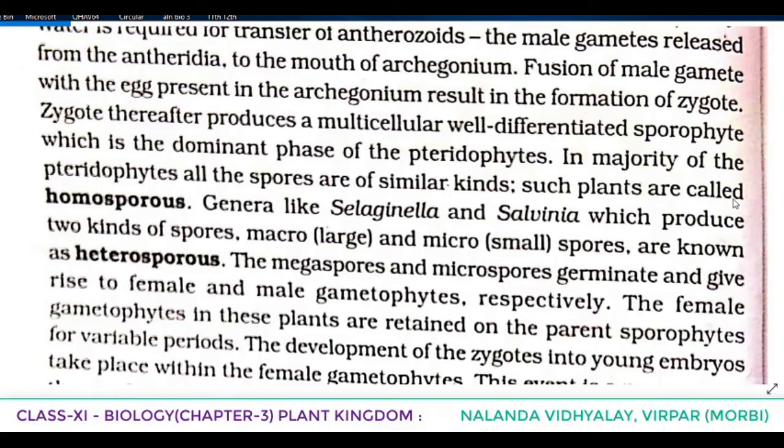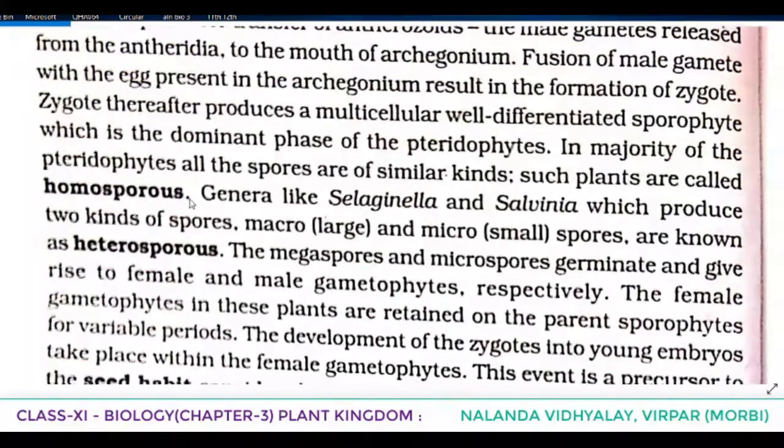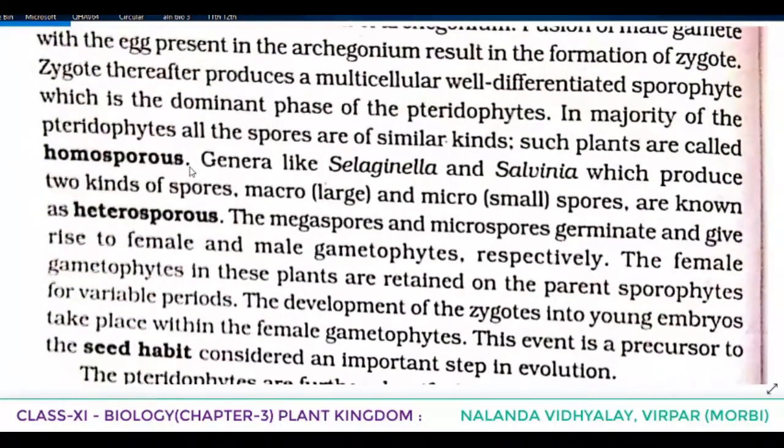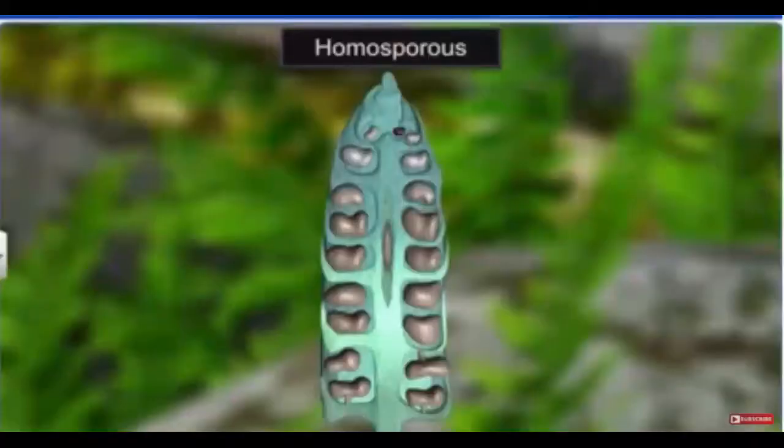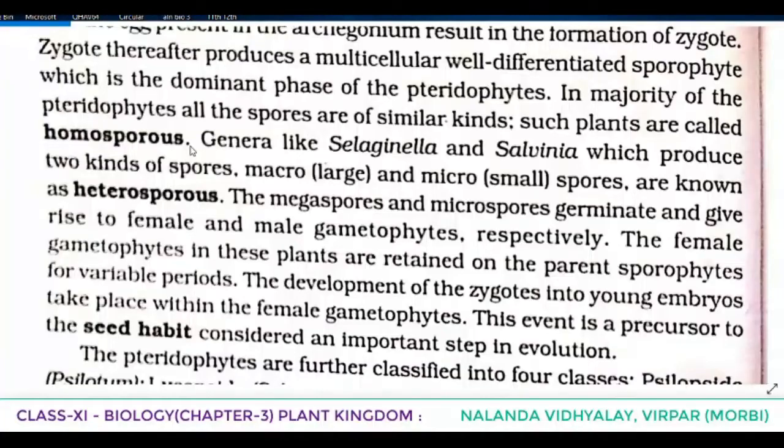Such plants are called homosporous. Once again, see the point. In the majority of pteridophytes, all the spores are of similar kind. Such plants are called homosporous. Homo means same, sporous means spores. So the same kind of spores are produced. Such types of pteridophytes are known as homosporous.